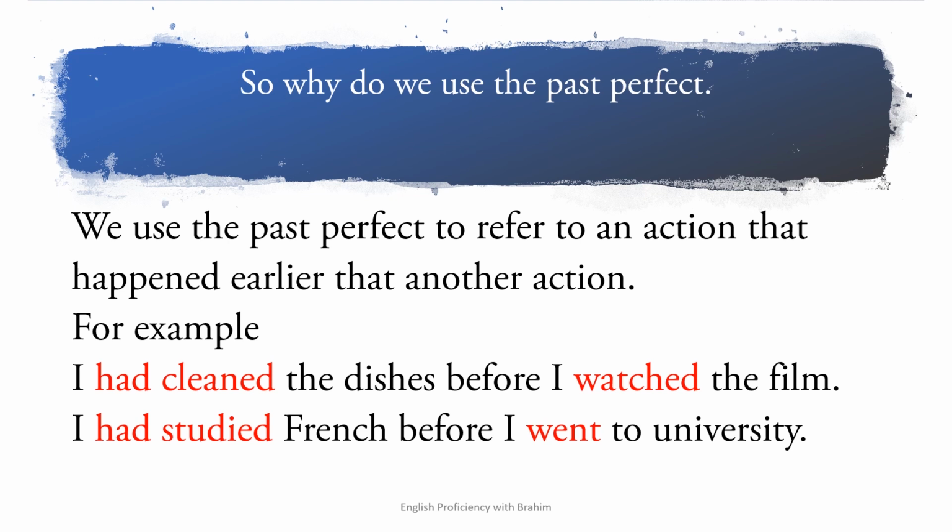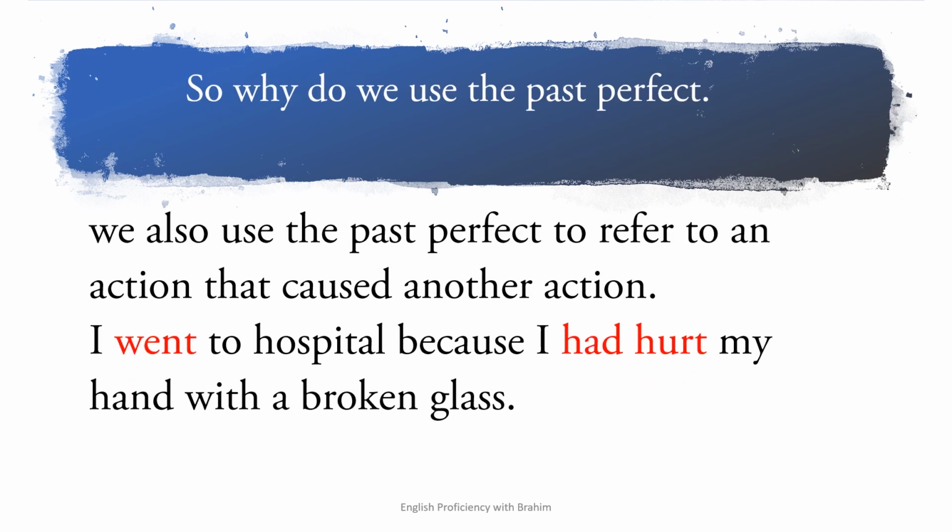Okay, now another use of the past perfect is that it is used to refer to an action that caused another action. For example, you want to say that an action in the past was the cause of another action in the past. You can use the past perfect. For example, I went to a hospital. Why did I go to the hospital? Because I had hurt my hand with a broken glass.